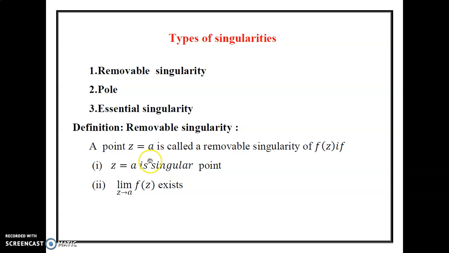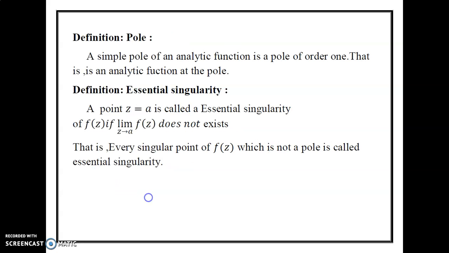A point z equal to a is called a removable singularity of f of z if two conditions are satisfied. First, z equal to a is a singular point. Second, limit z tends to a, f of z exists. This means that if the principal part contains a finite number of terms only, that is called a removable singularity.